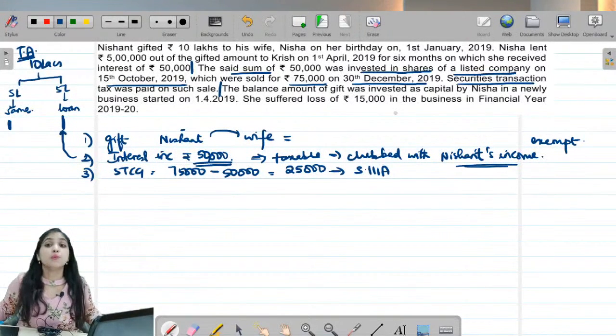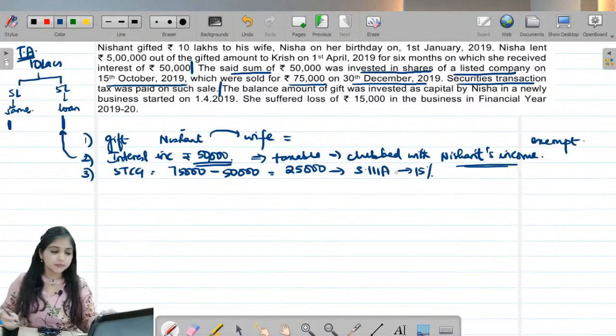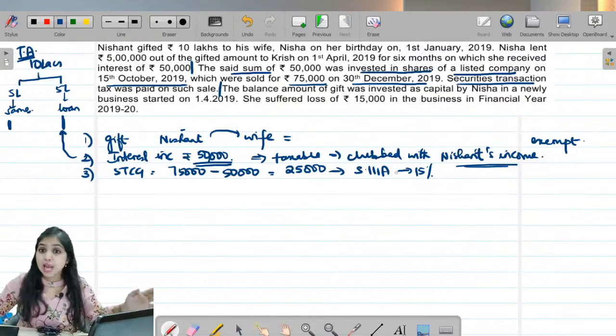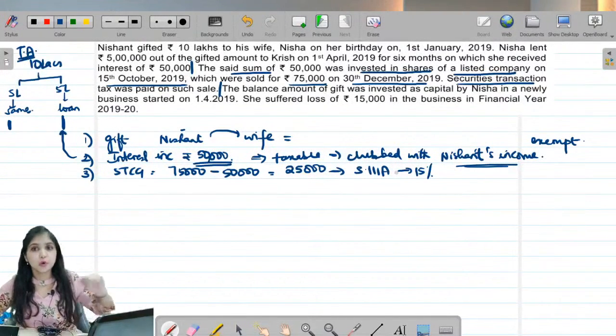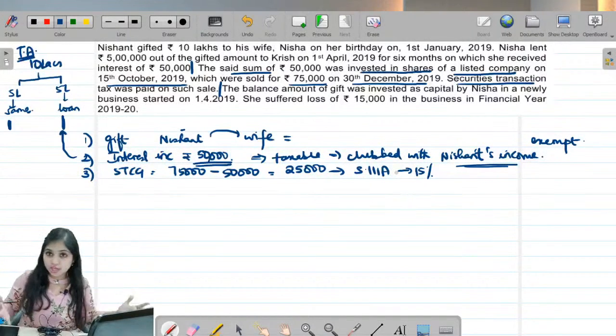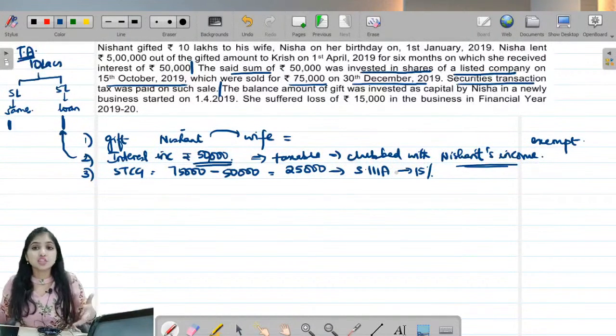And under 111A, what is the tax rate? Tell me. Come on, quick. The tax rate for 111A will be 15%. Okay, fine. All this is okay. We have discussed the income. Now coming to the bigger, more important question. This income will be taxed in whose hands, guys? It will be taxed in Nishant's hands, or will it be taxed in Nisha's hands?